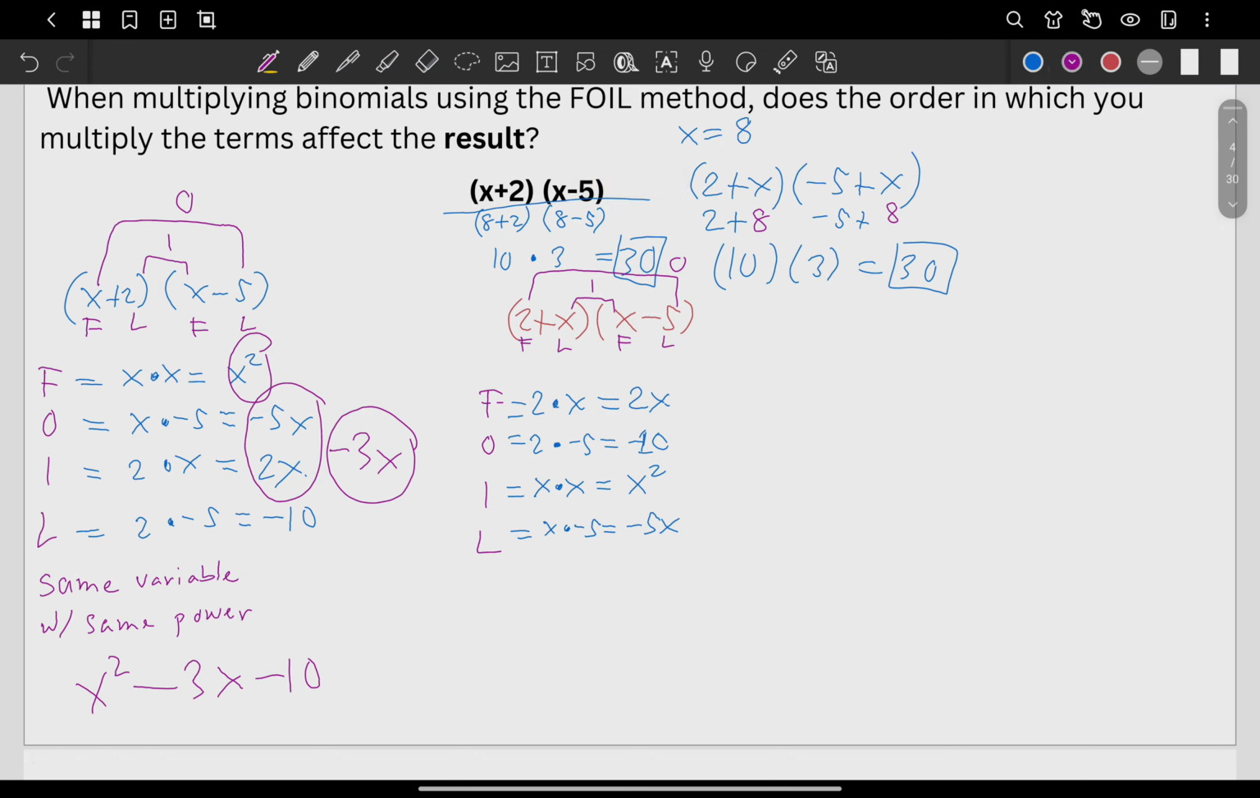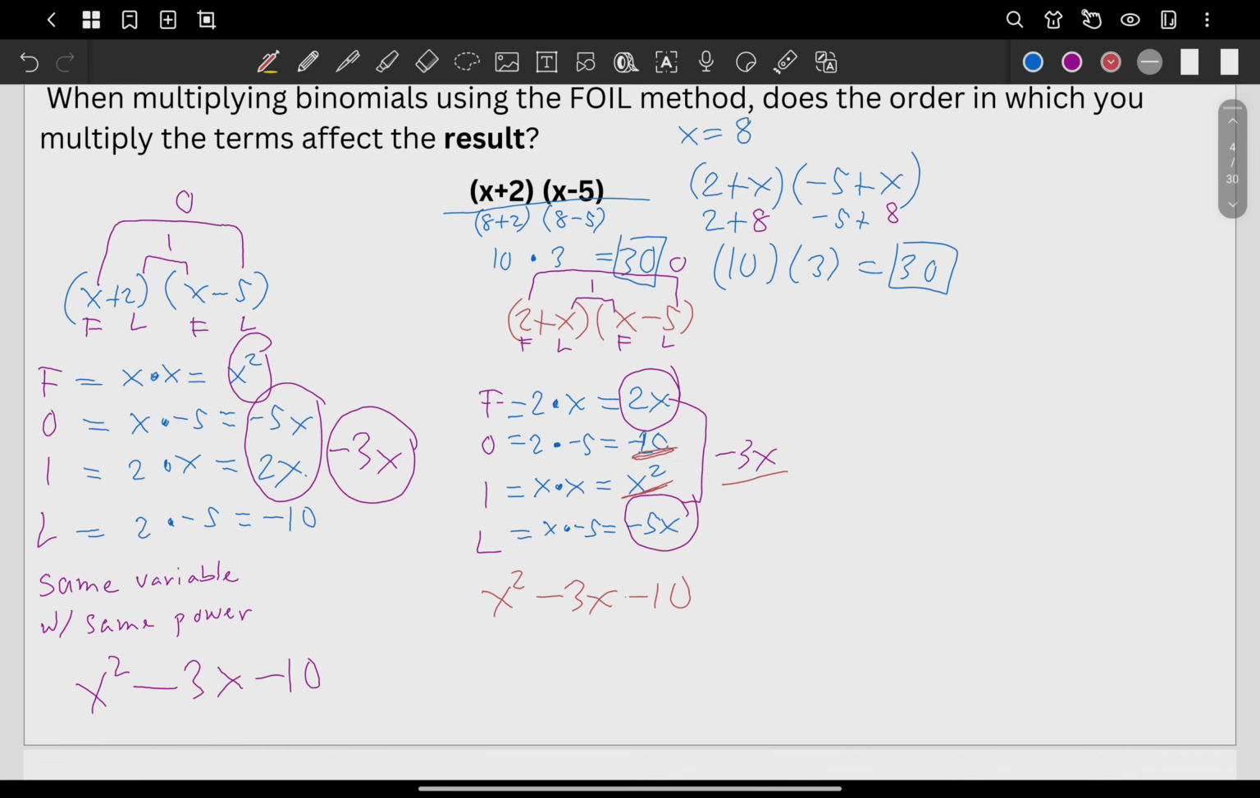Okay, now let's check for like terms that we can combine. Same variable with same power, those are like terms, and we can combine them. Upon checking, we have here the 2x and negative 5x. They have the same base, same variable with same power. So again, 2x plus negative 5x is negative 3x. So writing our answer here, we have x squared, and then minus 3x, and then minus 10.